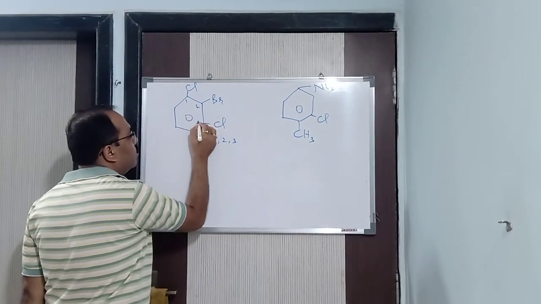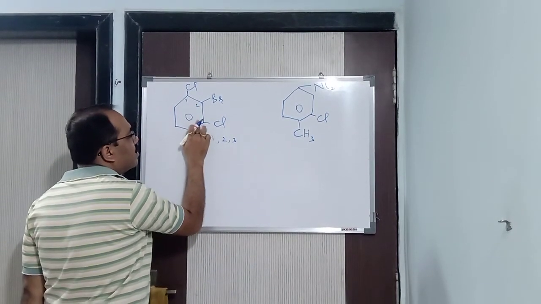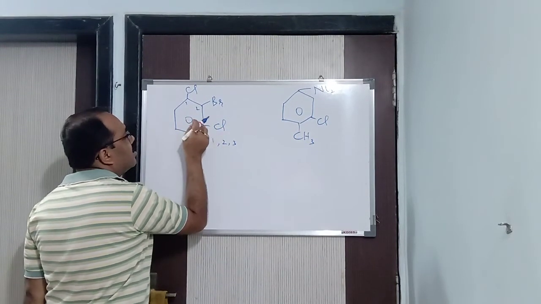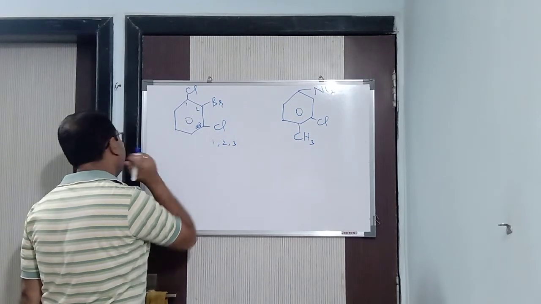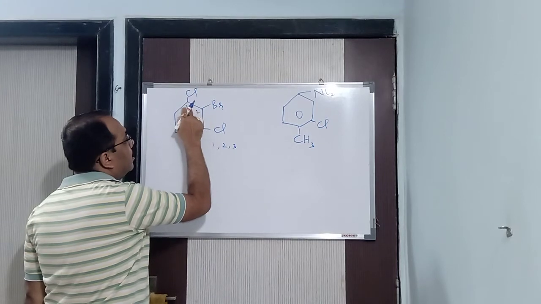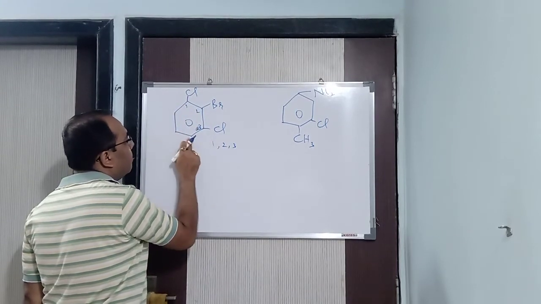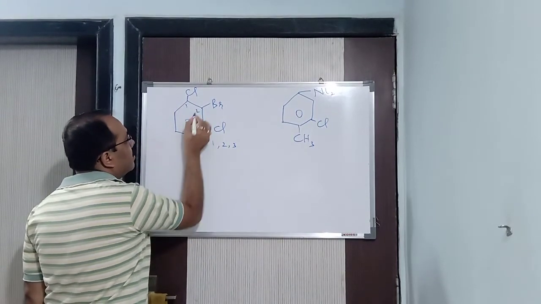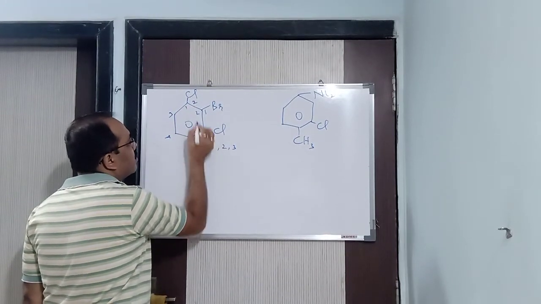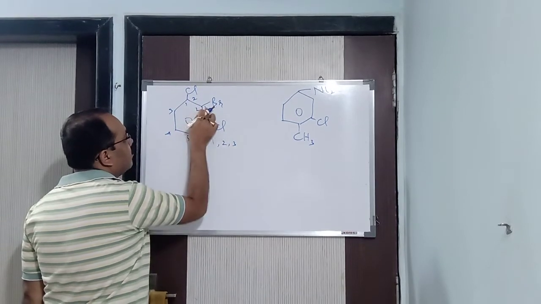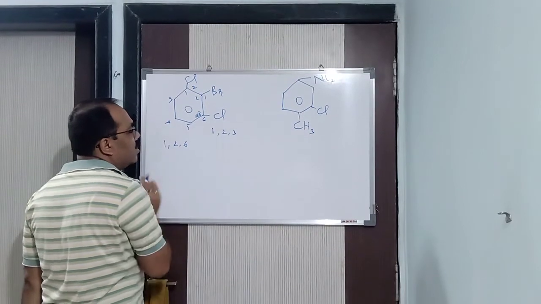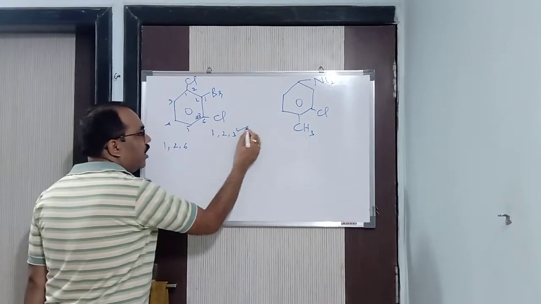If I do it 1, 2, 3. Now if I start in this way also, 1, 2, 3. Same thing it is. No change. You will say, sir, I will start from alphabetical order. Alphabetical order means 1, then 2, 3, 4, 5 and 6. Suppose if we start from here 1, 2, 3, 4, 5 and 6, you get the numbering as first, second and sixth. Now tell me which is lower. 1, 2, 3 is lower or 1, 2, 6 is lower? Definitely 1, 2, 3 is lower.